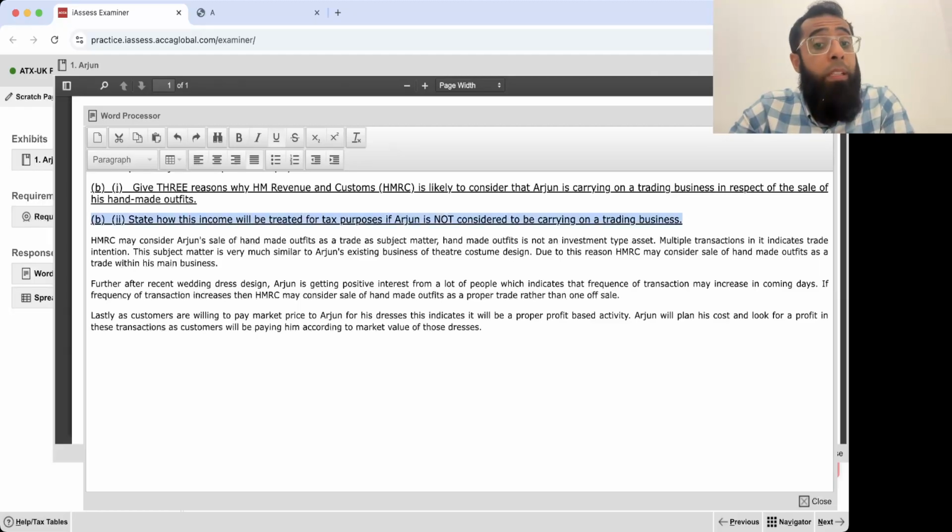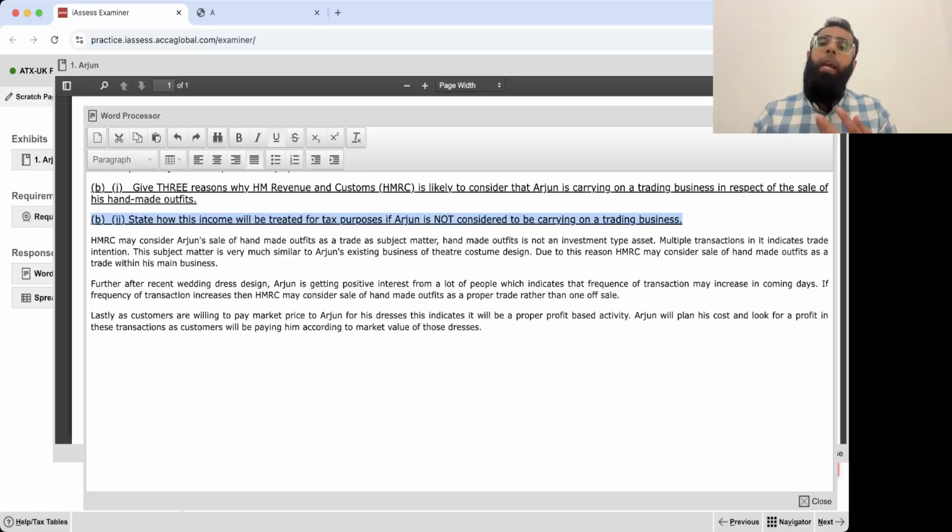Then how would this income be treated if Arjun is not considered to be carrying on trade? If it is a trade, then there will be income tax and Class 4 NIC on it. But if it is not a trade, then there will be no trading business taxation on it. The tax department will consider it a one-off sale, and whatever profit you are having, it may consider as a simple other income.